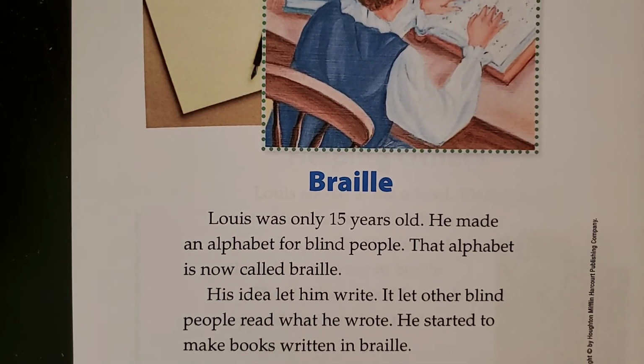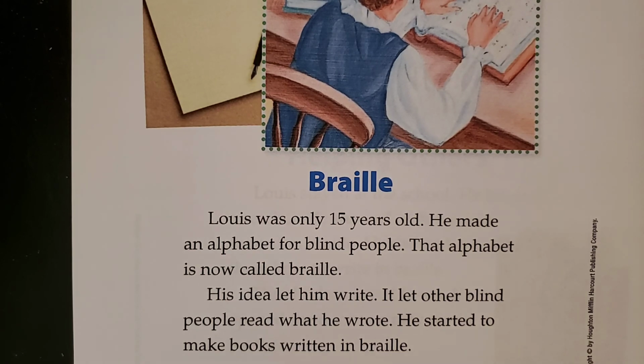Braille. Lewis was only 15 years old. He made an alphabet for blind people. That alphabet is now called Braille. His idea let him write. It let other blind people read what he wrote. He started to make books written in Braille.